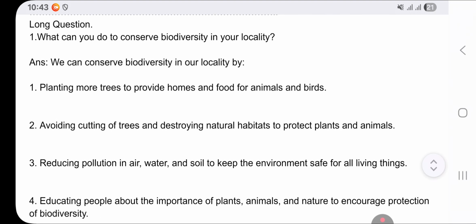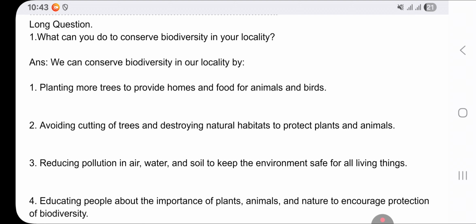Now we have a long question. What can you do to conserve biodiversity in your locality? Such types of questions can be asked in the BLE examination, where you have to give your point of view, your opinion. This is an understanding level question. What can you do to conserve biodiversity in your locality?